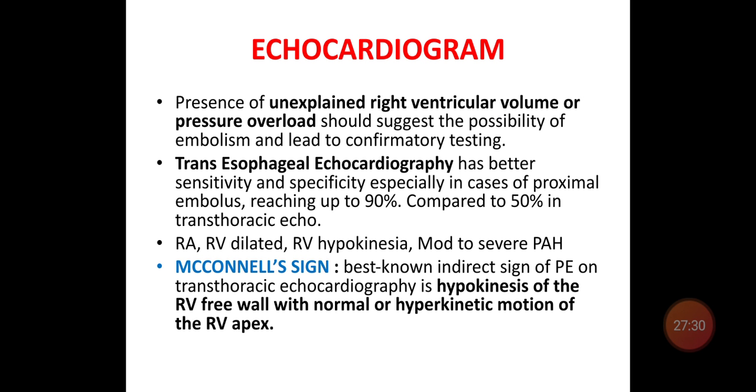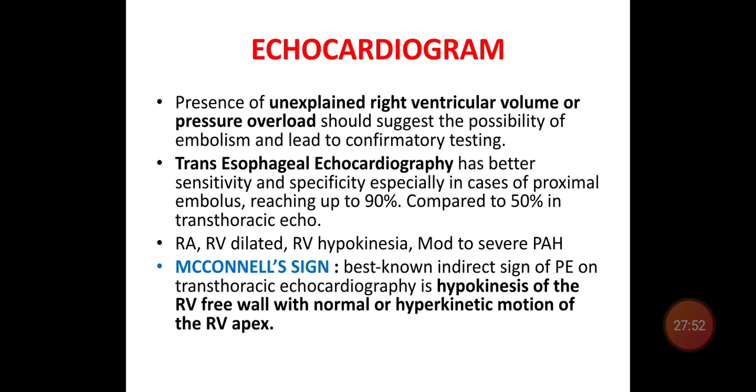Coming to the echocardiogram. In the presence of unexplained right ventricular volume or pressure overload, one should suspect a possible embolism, so you have to confirm with further investigation.